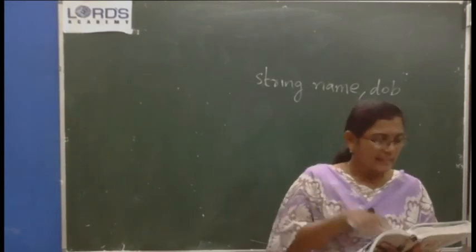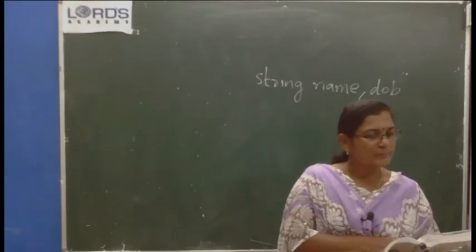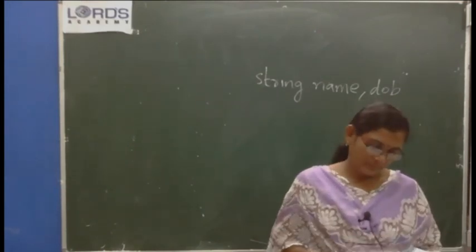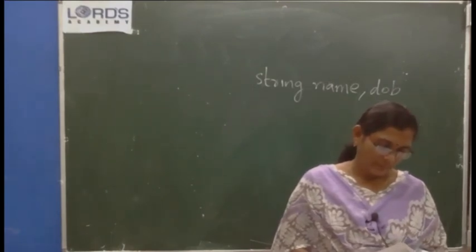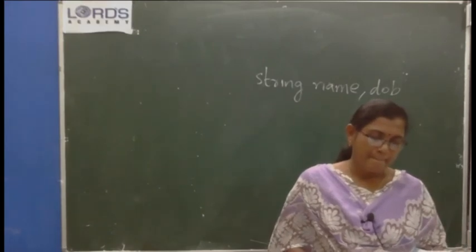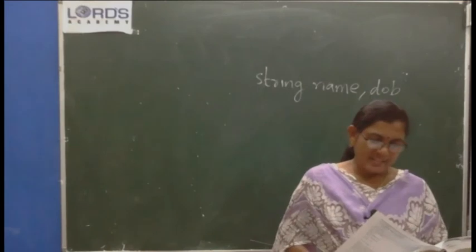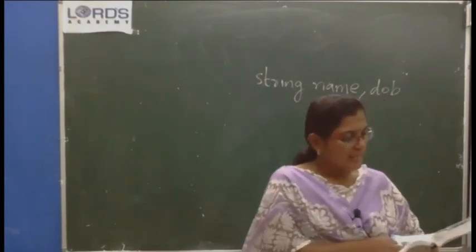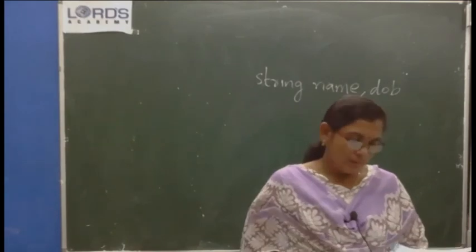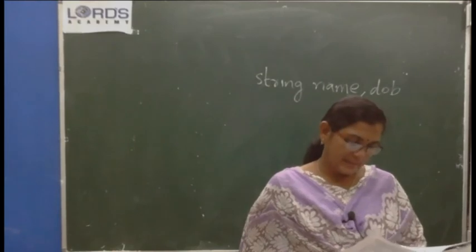But where are those details? Details are in the student class, isn't it?